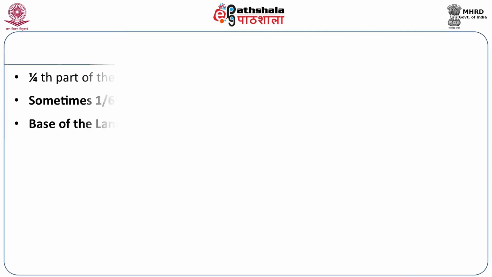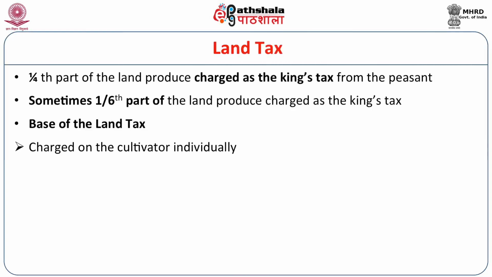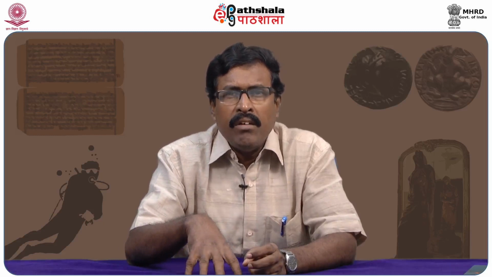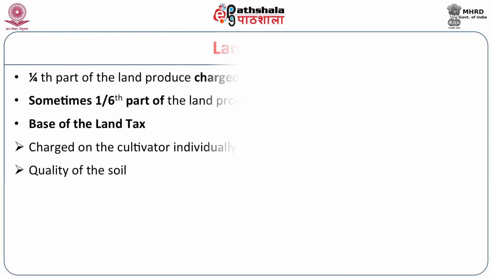Number 2, base of the land tax: land tax was charged on the cultivator individually, not taking into consideration the whole of the village or whole of the land, but the individual peasant was charged for paying land revenue to the king. Number 2, quality of the soil, that is how fertile that land was, whether mediocre or low quality or high quality.